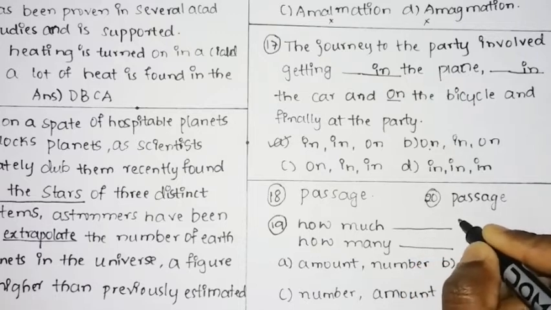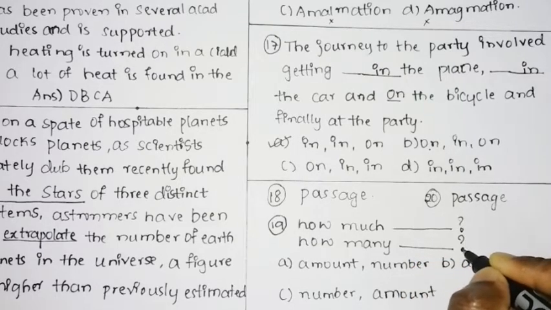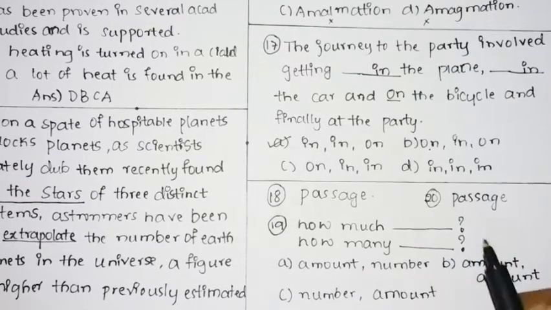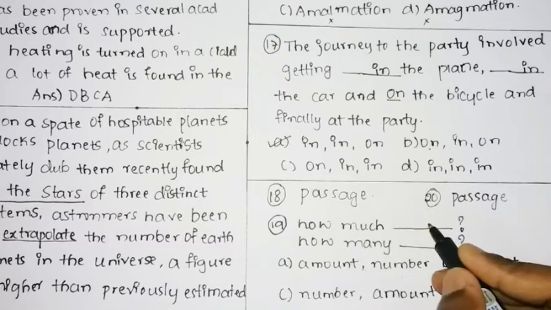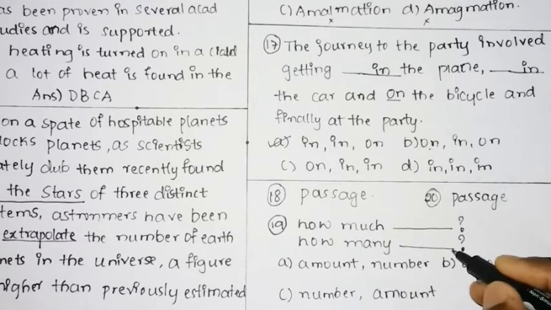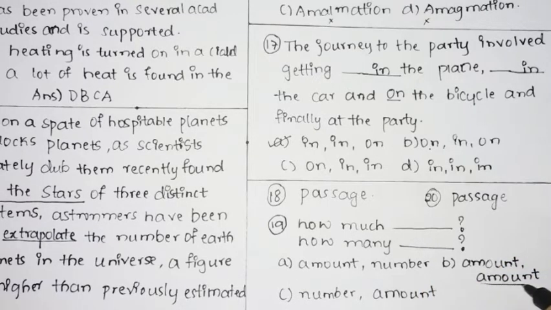How much question mark, how many. The options are amount, number, amount and number. How much amount is an appropriate phrase. How many number also seems correct. How much amount? How many amount? You cannot say how many amount, it is wrong. How much number?